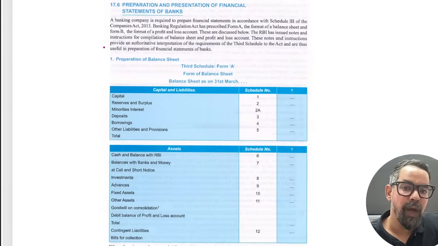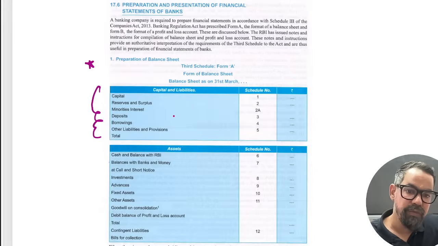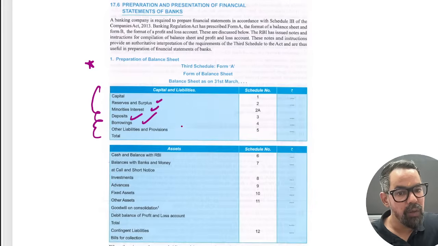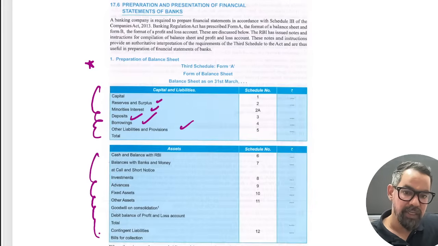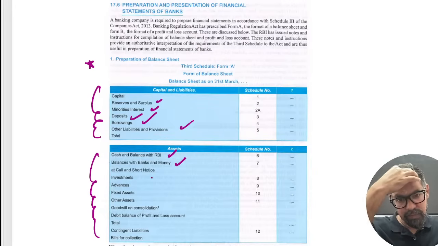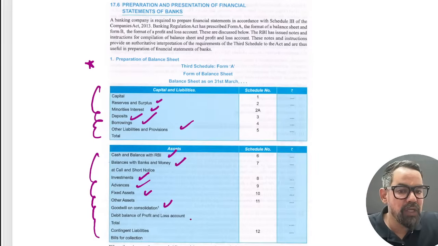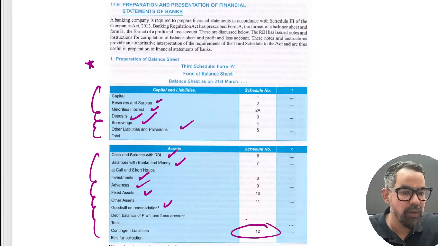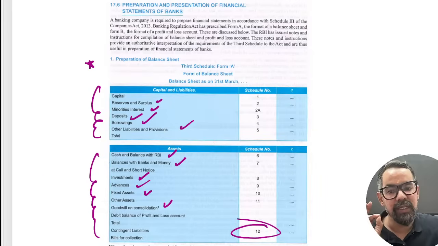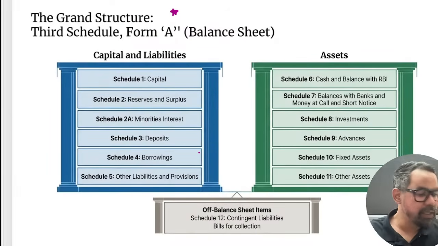So we have the balance sheet, preparation of balance sheet, schedule 1 to 5: capital, reserves and surplus, minorities interest, deposits, borrowings. Then we have assets: cash and balances with RBI, cash and balances with banks and money at call and short notice with other banks. Then we have investments, advances, fixed assets, goodwill and consolidation, and others, contingent liabilities, 12, right? So this is the format, basically it looks something like this. So these are the formats.